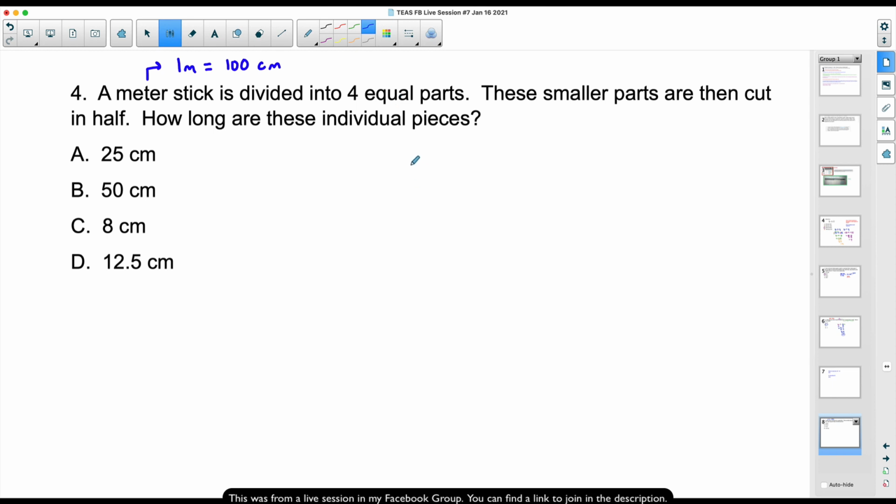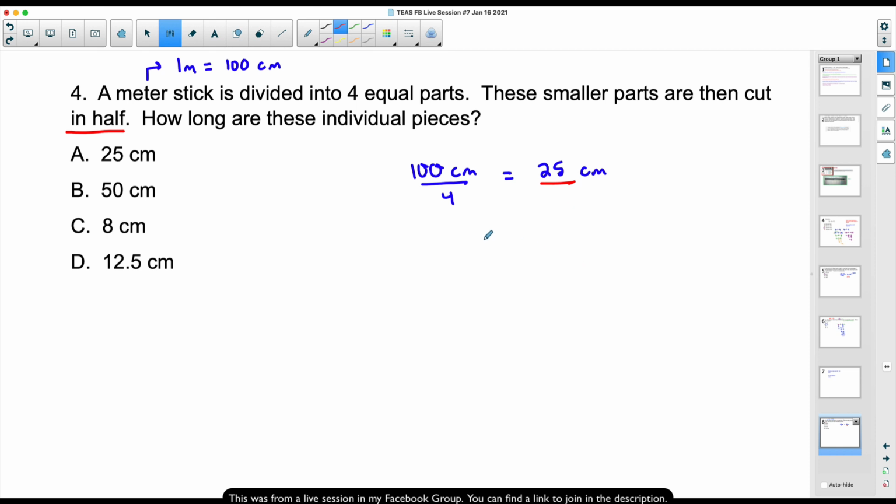We're going to divide it into 4 equal parts. So I'm going to take 100 centimeters, divide it into 4 equal parts. So these 4 equal parts will be 25 centimeters each. So these are the smaller parts. And then what are we doing to these smaller parts? We're going to cut them in half. When you cut something in half, you divide it by 2.